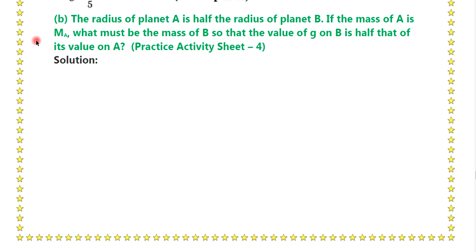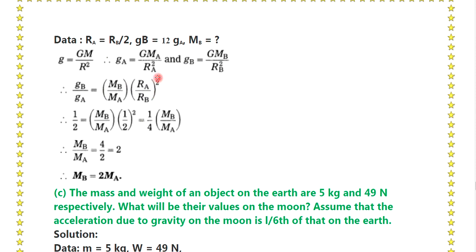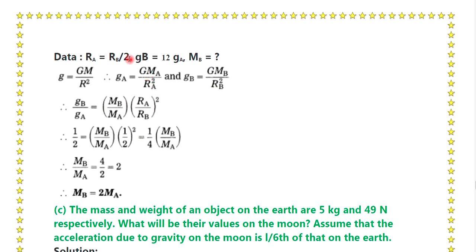Question number B. The radius of planet A is half the radius of planet B. If the mass of A is Ma, what must be the mass of B so that the value of g on B is half that of its value on A? Solution. Data: Ra is equal to Rb divided by 2, Gb is equal to 1 half Ga, and we have to calculate Mb. g is equal to capital GM upon R square. Therefore, Ga is equal to GMa upon Ra square, and Gb is equal to GMb upon Rb square.